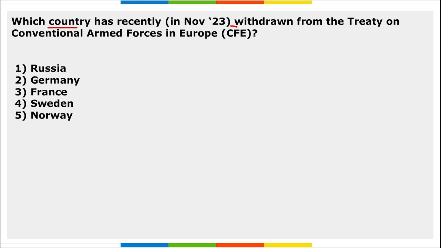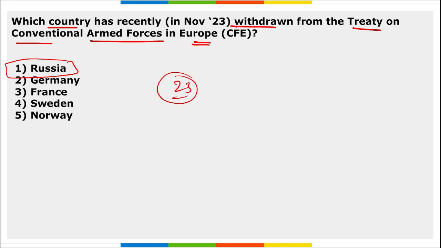Next, which country has recently withdrawn from the Treaty on Conventional Armed Forces in Europe? It is Russia, right? And remember, this treaty was signed by 23 participating nations belonging to NATO and the Warsaw Treaty Organization.